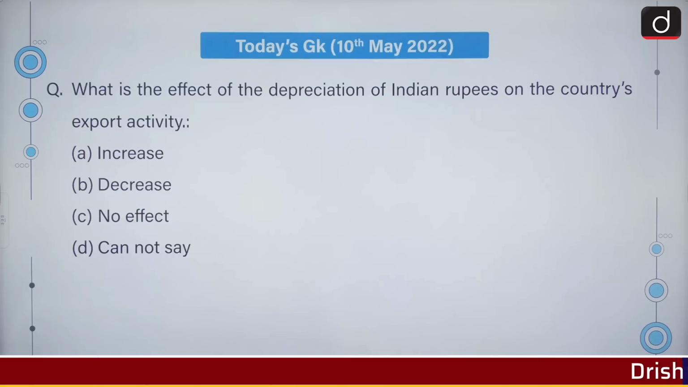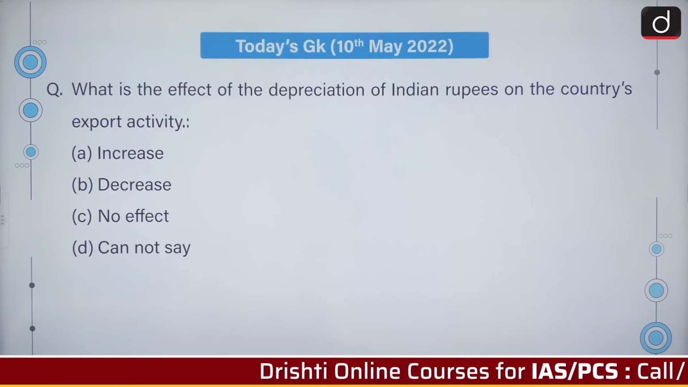What is the effect of depreciation of Indian rupees on the country's export activity? The correct answer from the given option is option A, increase.